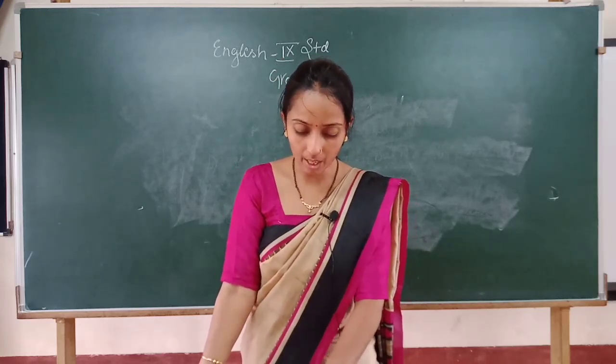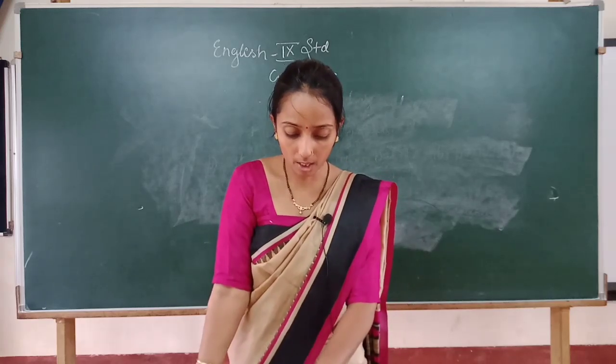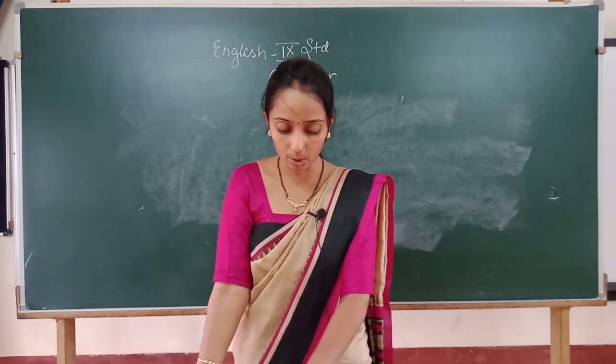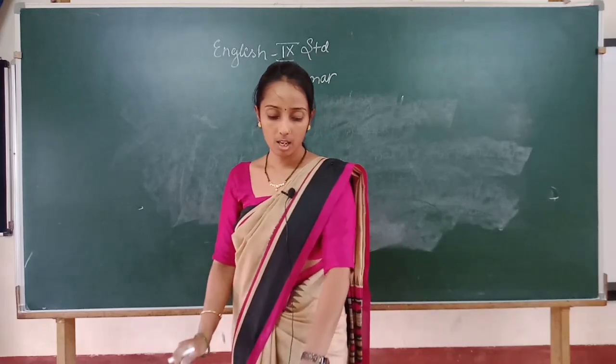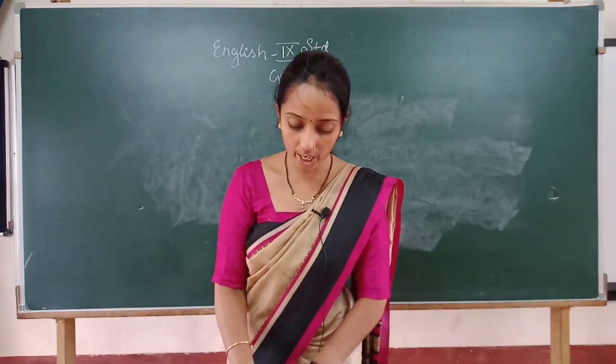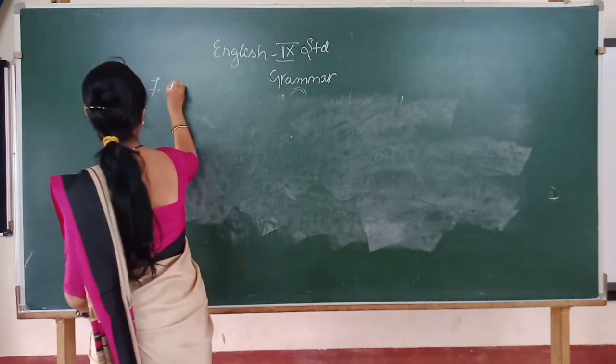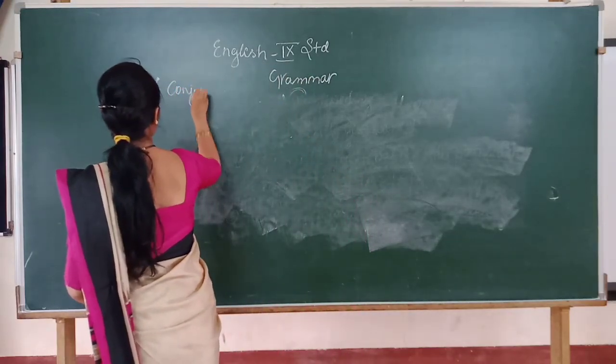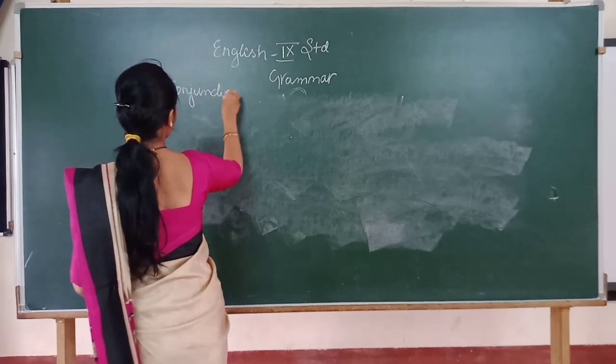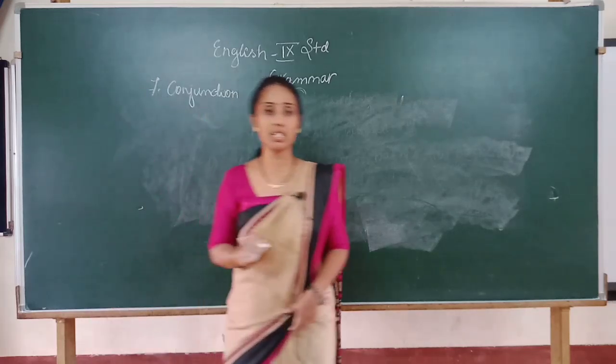Example: she brought a shirt and a book. What is the function of a conjunction?